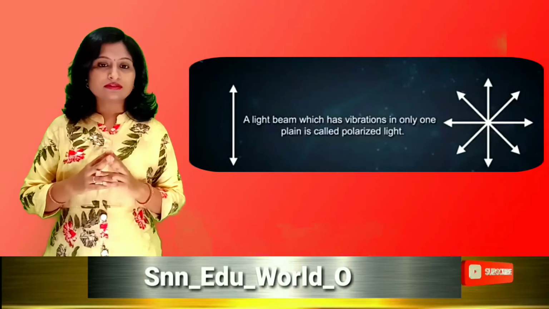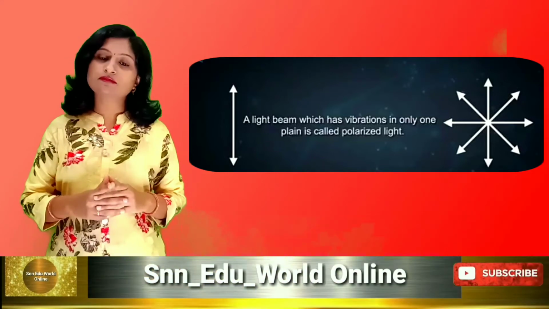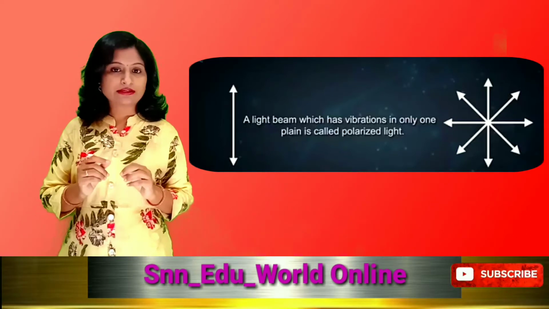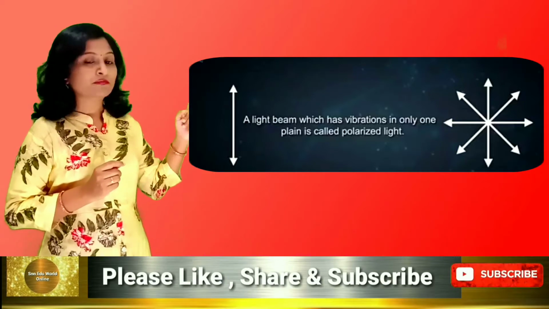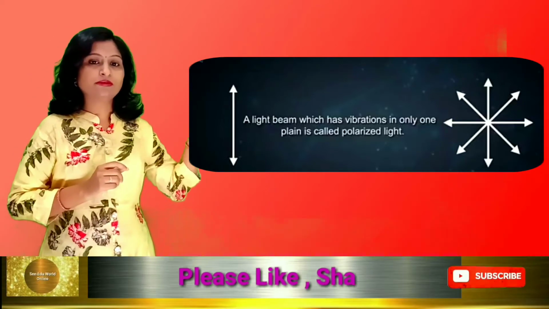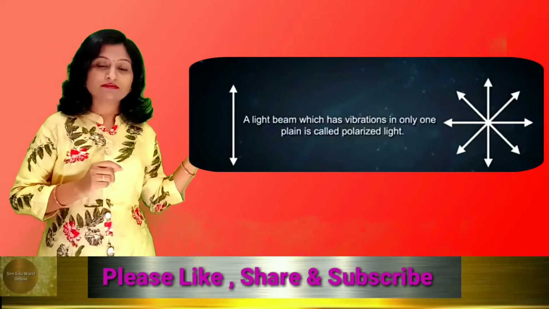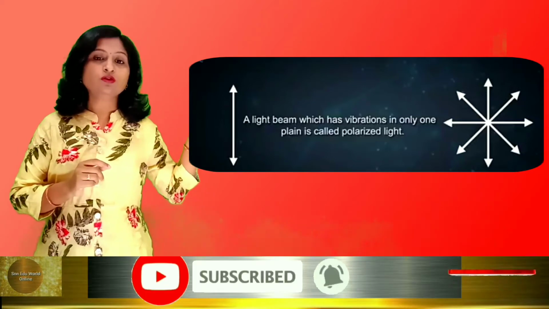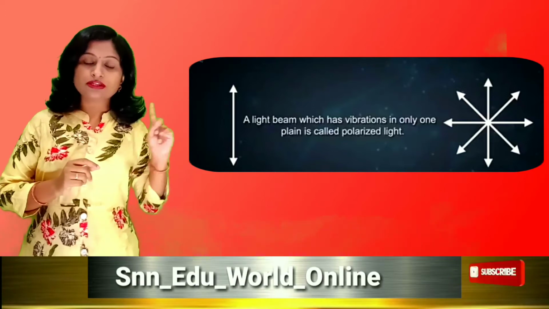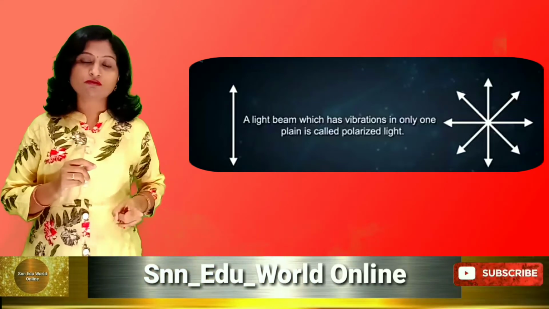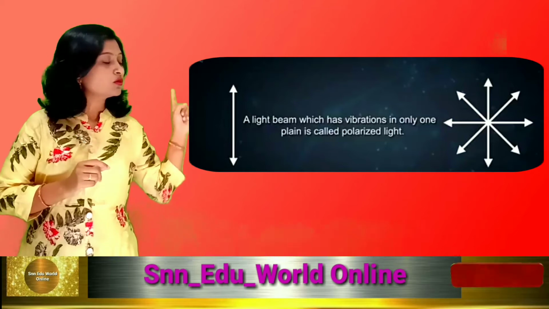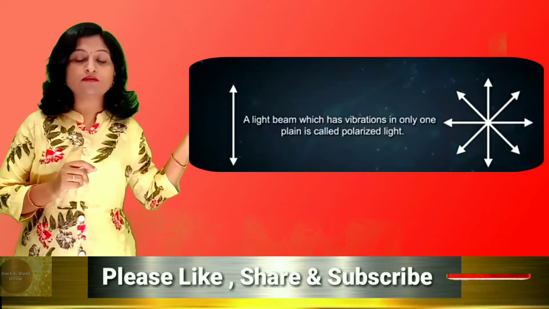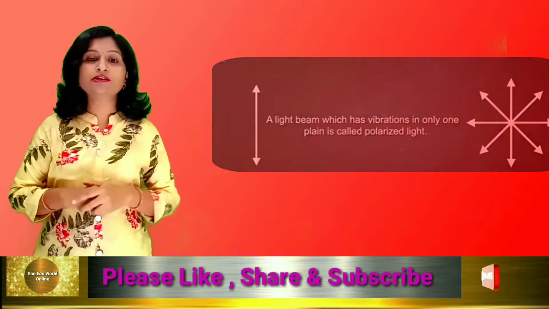Then only in one direction the light will travel. This concept is called the polarization of light. That means here I have shown that out of all possible directions, only a single straight line we are going to pass through in the further direction. This straight line means only one possible direction, upward and downward, that is the vertical direction. So this property of light is called the polarization of light.